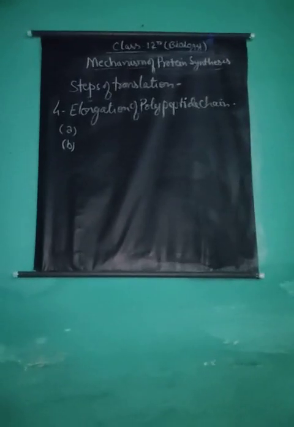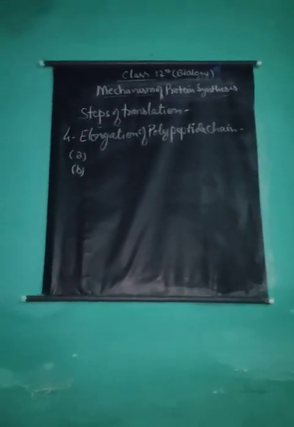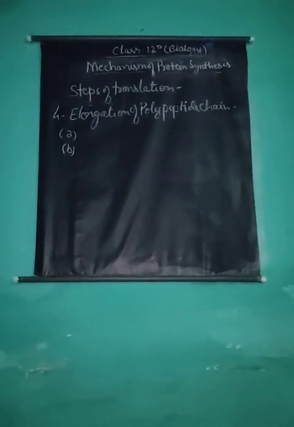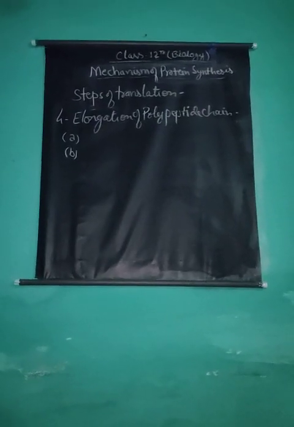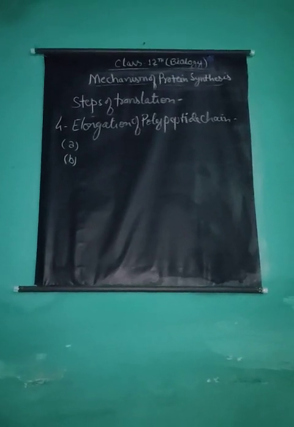By peptide bonds, two amino acids are joined with each other. Yesterday I told you what a peptide bond is: a bond formed between the amino group of one amino acid and the carboxylic group of another. In this way, the second amino acid joins with the first amino acid, methionine.